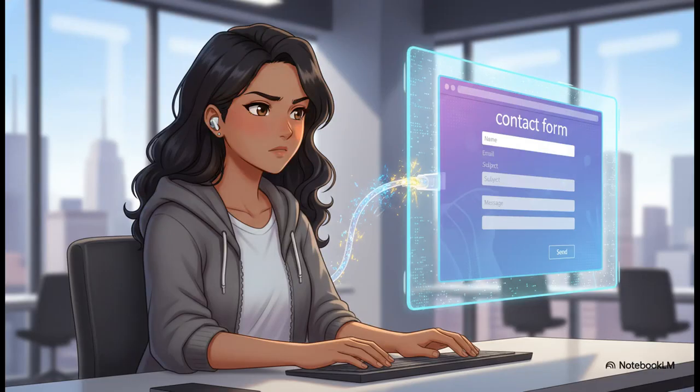So let's do something super practical. Almost every website or app needs a contact us form, right? But getting that form to actually send you an email, that usually means setting up a whole backend server. It can be a real pain. Well, we're going to do it in about 10 seconds with just another prompt.